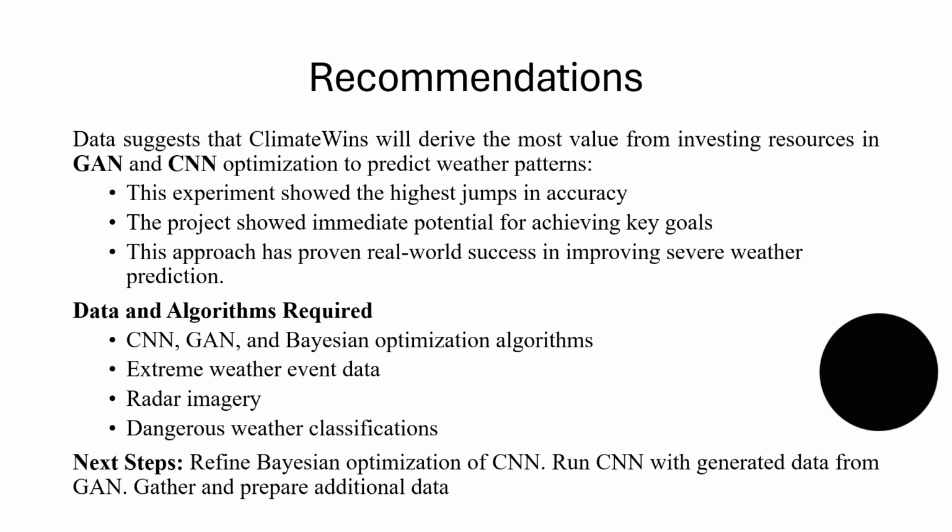The data and algorithms required will be CNN, GAN, and Bayesian optimization algorithms, extreme weather event data, radar imagery, and dangerous weather classifications. The next steps will be to refine the Bayesian optimization of the CNN and run the CNN with generated data from the GAN. Finally, gather and prepare additional data.